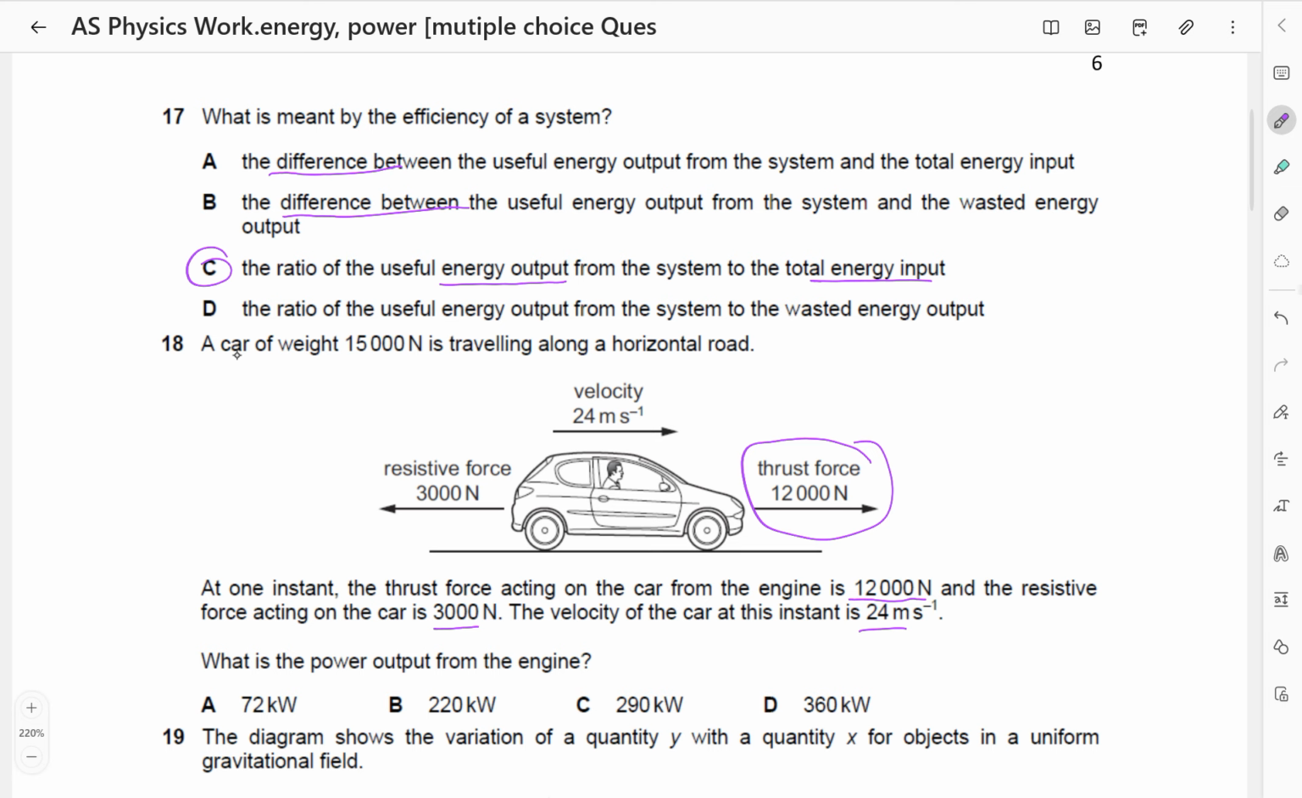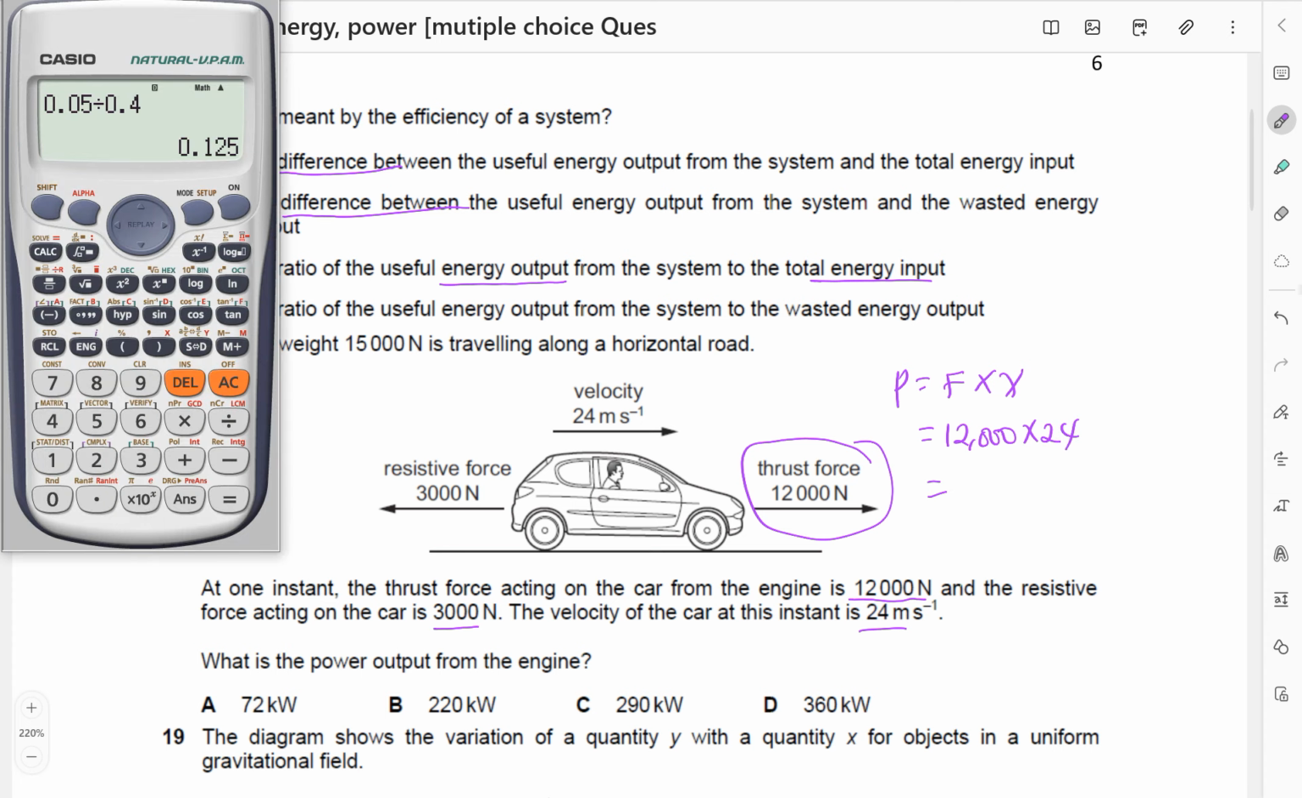So it means the power is simply going to be equal to force times velocity. We shall not need to consider the weight. The power is force times velocity. So the force is going to be the thrust force, which is 12,000, not the weight. It is the driving force. So it is 12,000 times the velocity, which is 24. So the power is going to be 12,000 times 24.